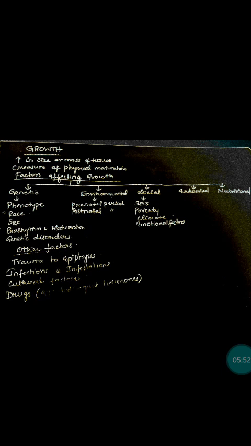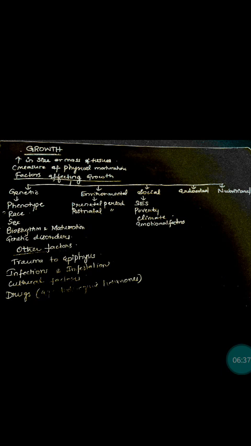Next, emotional factors. So children from broken homes and orphans do not grow and develop at an optimal rate as the normal children, because children from broken homes and orphans will have anxiety, insecurity, and they will be suffering from lack of emotional support, and there will be lack of love from the family, and all these will affect the neurochemical regulation of the hormones of the child, and this will also retard the growth of the child. Emotionally, if they are affected, especially those from broken homes and orphans, they will also have growth retardation since they are emotionally insecure.